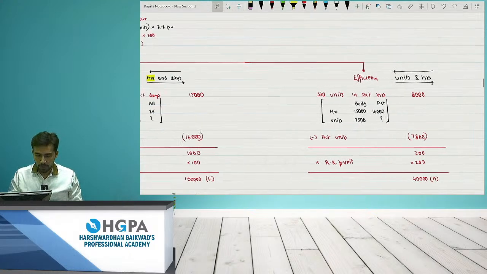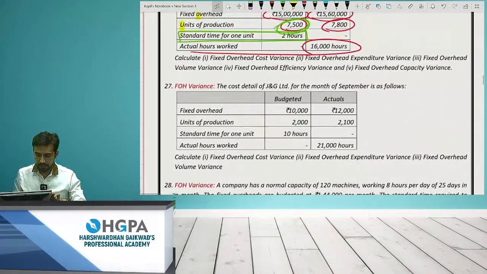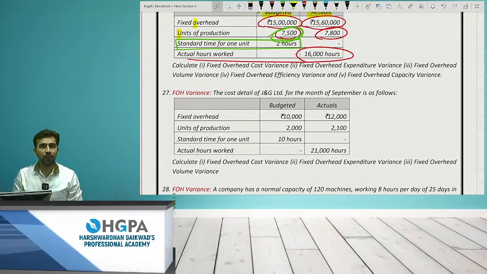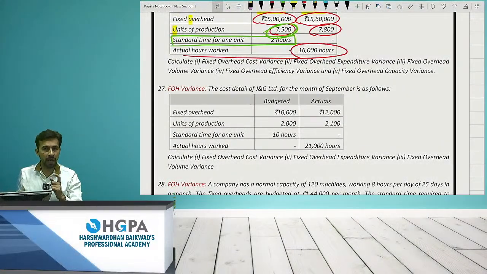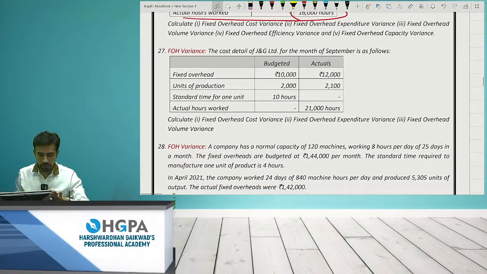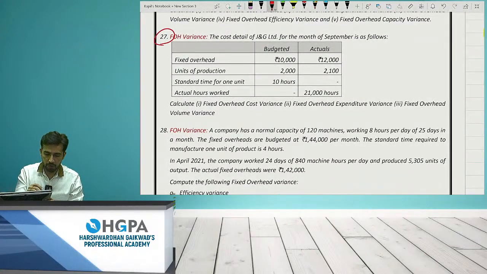Okay then. So this was question number 25 for us, right? Okay, and it's time for homework questions. Because for fixed overhead, if you want a grip, you have to practice, right? I'm making my own questions because I've done this more than 100 times, and that's why I'm able to make those questions by myself and do it very fluently. So you have to take a bit of practice for this, and these are only practice questions.